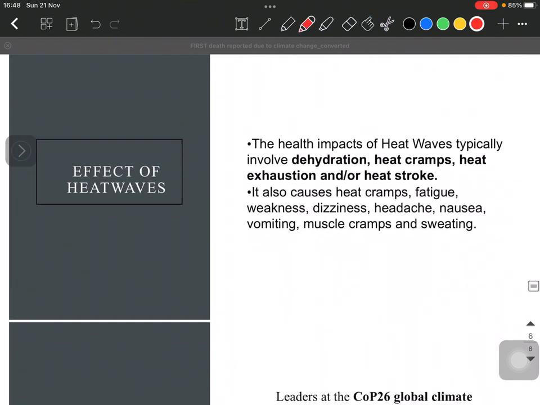So what are the effects of these heat waves? We know that humans get affected due to heat waves, but particularly dehydration, heat cramps, and heat exhaustion or heat stroke might occur because of the heat waves. There is also a concept of heat dome. I would suggest that you go through it because time is very limited here. I cannot explain it. So these are the effects on a human body, right? Heat cramps, fatigue or weakness, dizziness, muscle cramps, sweating, nausea, headache, vomiting, etc., are all the effects of the heat wave on a human body.